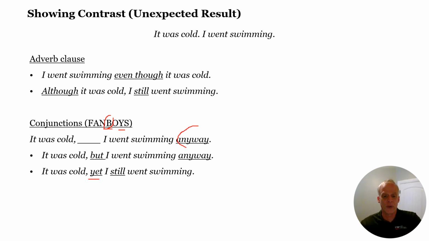Now notice I added a few extra words here. I don't have to add these words, but they are so commonly used along with but and yet. They just complement that. So it's quite common. It was cold, but I went swimming anyway. It was cold, yet I still went swimming. They have the same function, so they're often there together. Okay, so that's the conjunction. We got the adverb clause now. We got the conjunction.